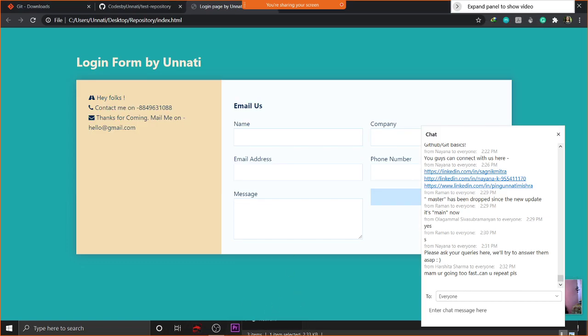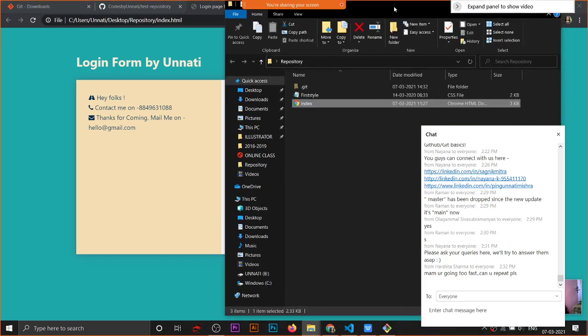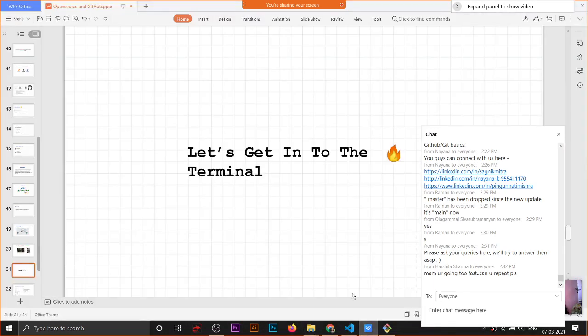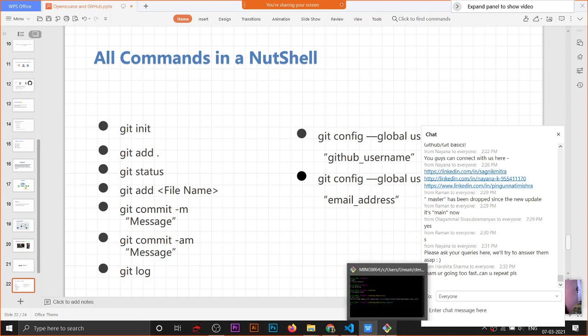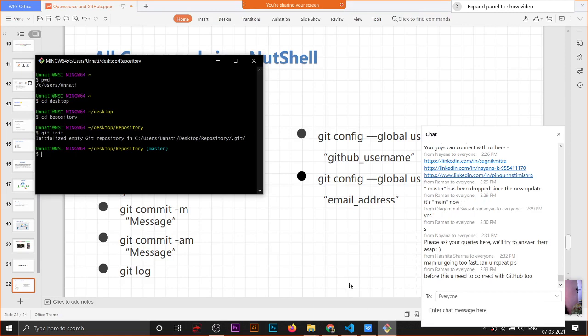I'll show you the commands. Wait. See, these are the commands I am going to teach. Git init is the first command that you have to write before starting any Git project. It stores all the history that you have done. No need of connecting. If you download this, then it automatically comes. You have to just make your GitHub account.